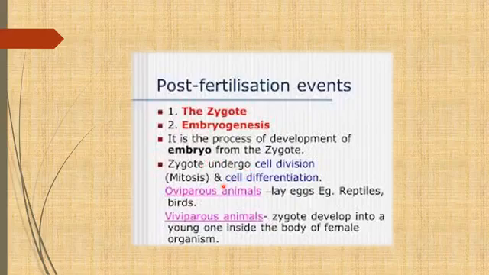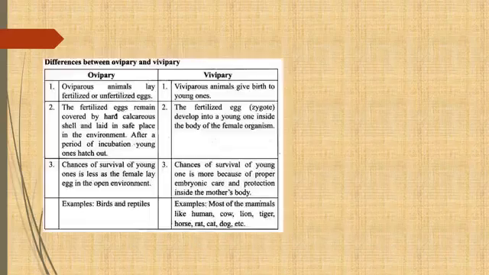Now, based on how the zygote develops, whether it develops outside of the body or inside of the body, there are two types of animals that we call oviparous animals and viviparous animals. So what is the difference between oviparous and viviparous animals? That we will discuss. So the difference between oviparous and viviparous animals.